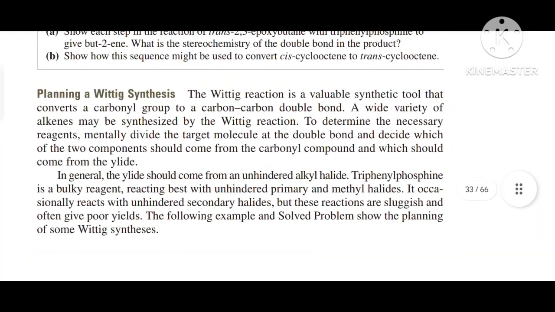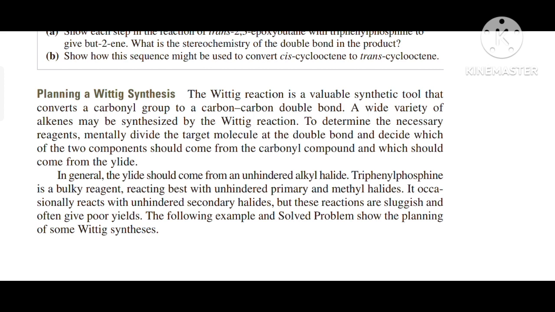Planning a Wittig synthesis. A Wittig reaction is a valuable synthetic tool that converts a carbonyl group to a carbon-carbon double bond. A wide variety of alkenes may be synthesized by the Wittig reaction. To determine the necessary reagents, mentally divide the target molecule at the double bond and decide which of the two components should come from the carbonyl compound and which should come from the halide.